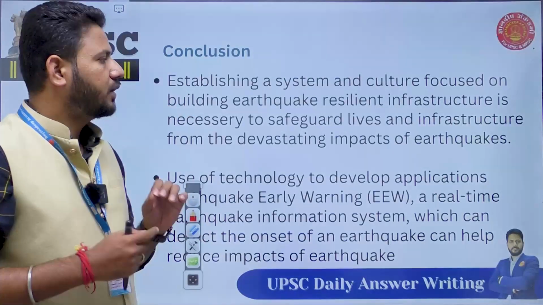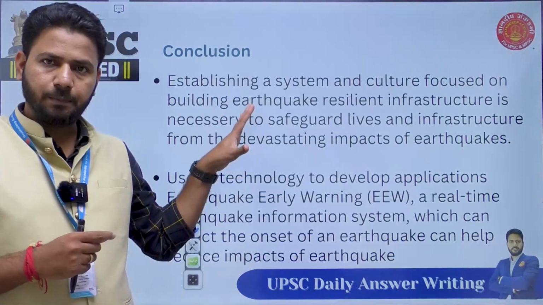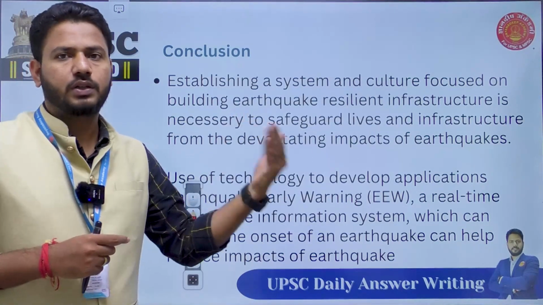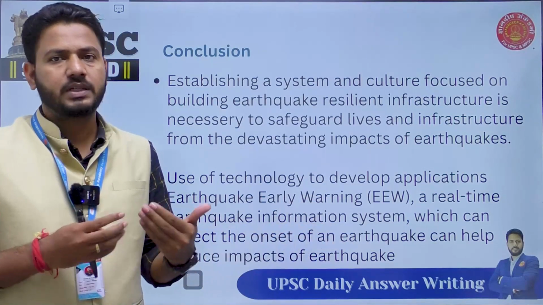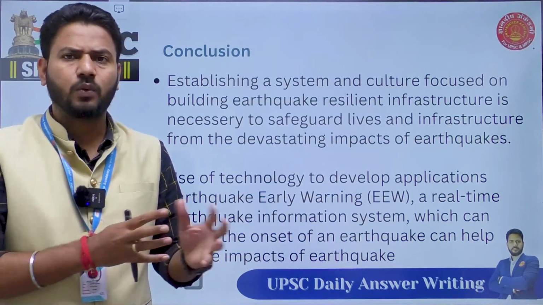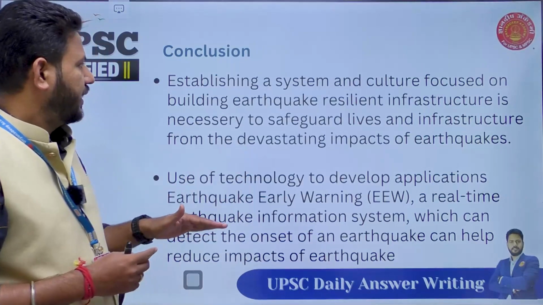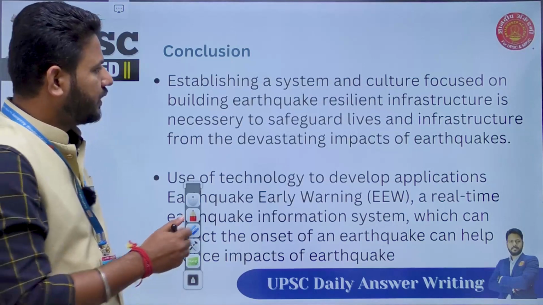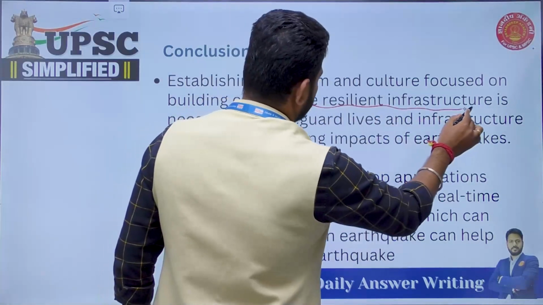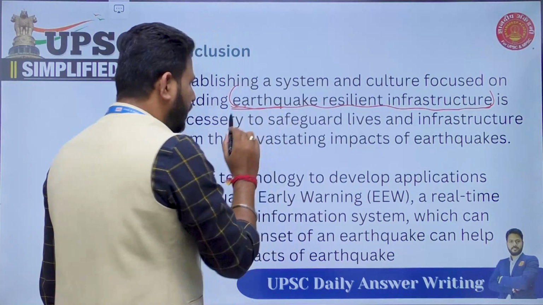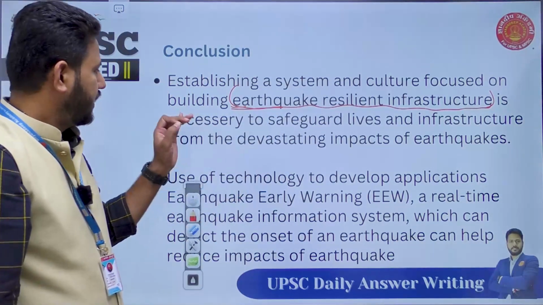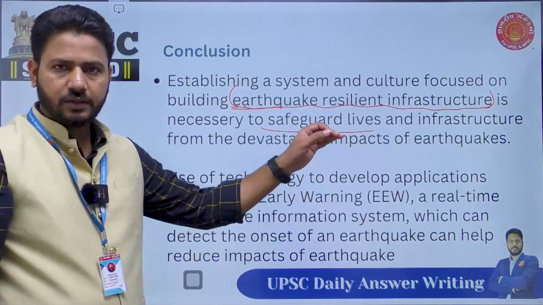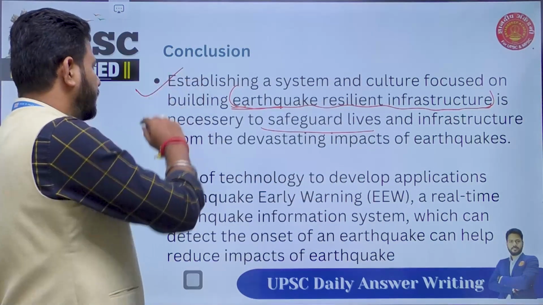Now, when we're concluding, I've on purpose again given you the complete conclusion here. In the conclusion, we'll try to offer solutions to earthquakes. Now, obviously, we cannot stop earthquakes from happening. But what can we do about earthquakes? We'll see. Establishing a system and culture focused on building earthquake resilient infrastructure. This, I think, is very important. Building earthquake resilient infrastructure is necessary to safeguard lives and infrastructure from devastating impacts of earthquakes. This is one way of concluding.